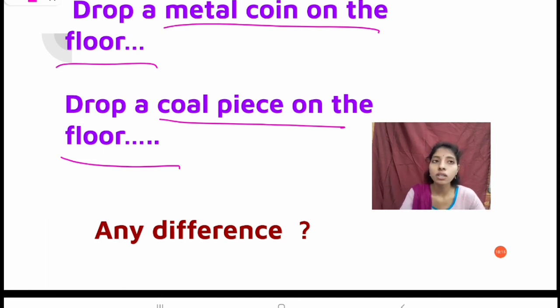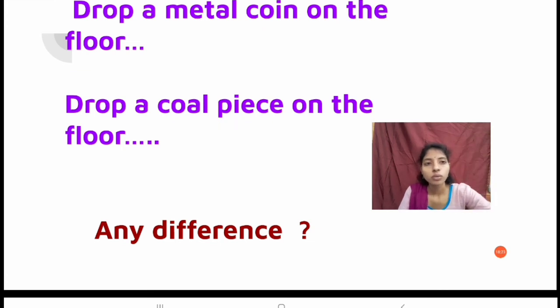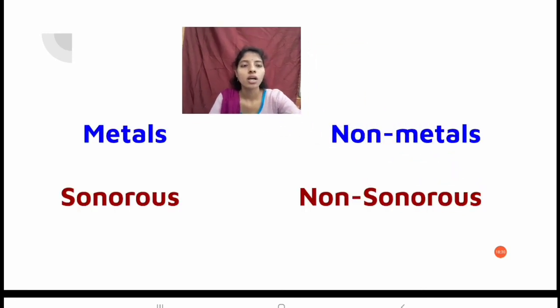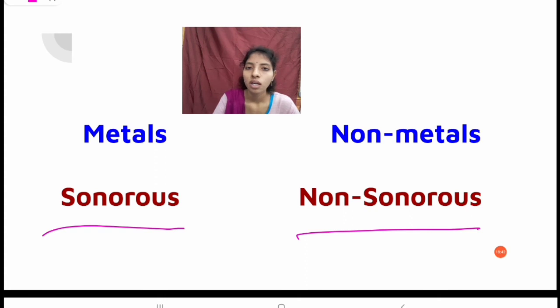The metal coin has a peculiar and prominent sound. Here the coal piece is the non-metal, right? And the coin is the metal. So we can see that metals are sonorous and non-metals are non-sonorous.